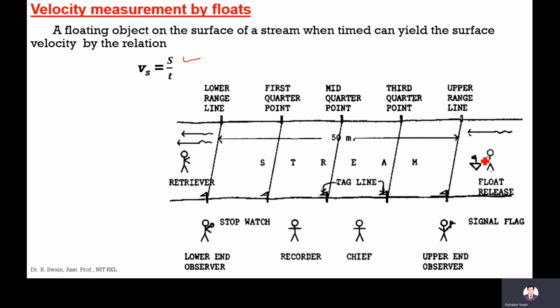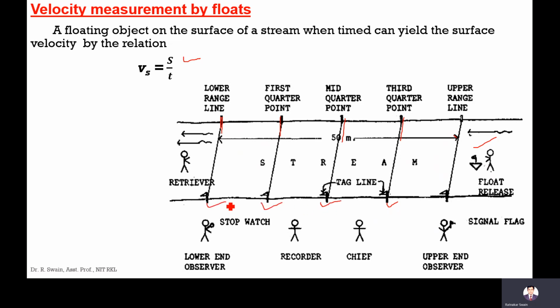If you put the float here, and you mark the distance here, this is the plan of the river. The float is released here, and different points are marked along the longitudinal direction, meaning the lengths are marked. The person will record the time to reach this point, this point, and this point.